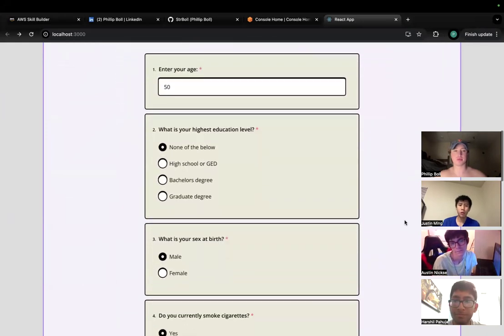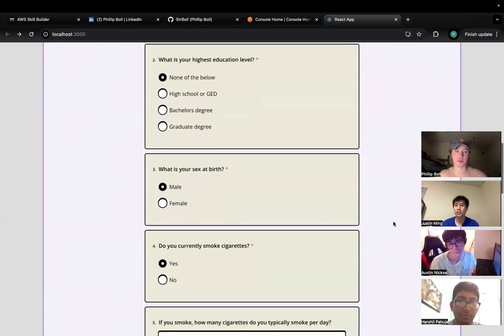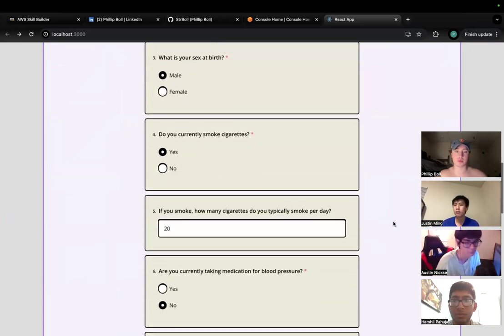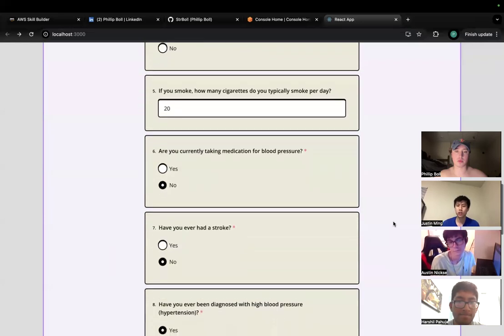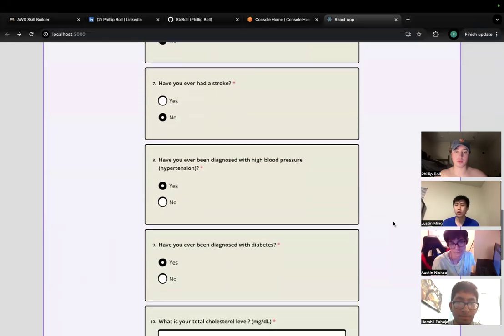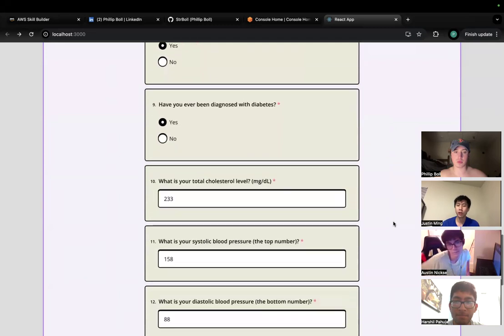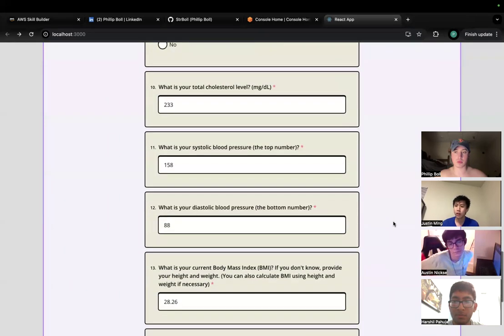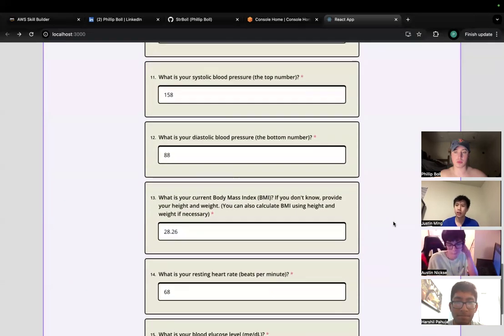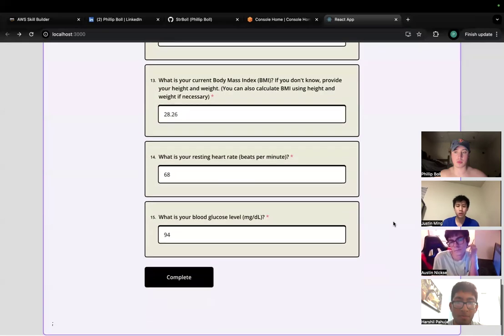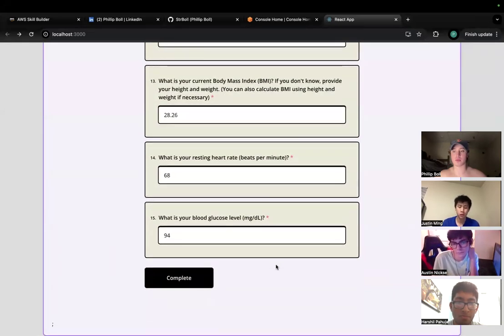Down below is a 15-question survey. It asks questions like age, sex, whether you smoke cigarettes, your BMI, cholesterol, just general questions to put into our predictive model. The predictive model is 85% accurate. It asks all these questions and gives a confidence score of whether you'll get it in the next 10 years. So we're just going to press complete and go.